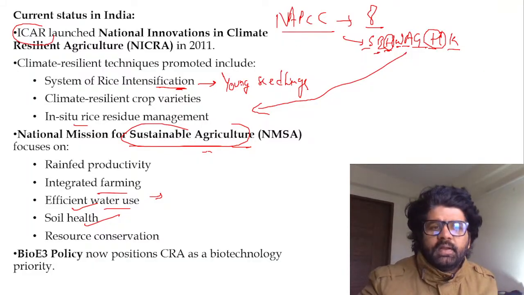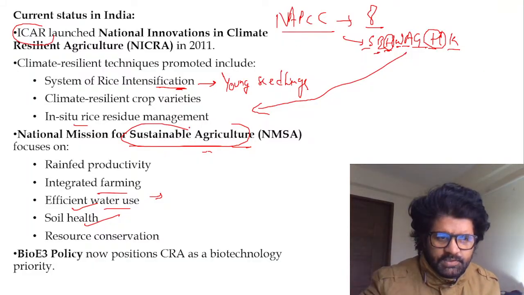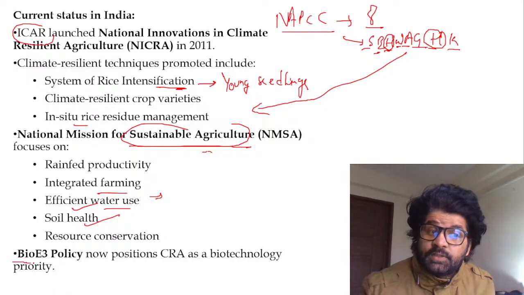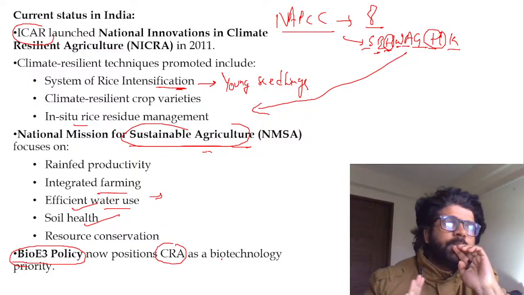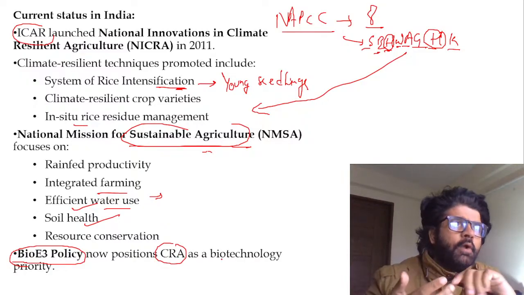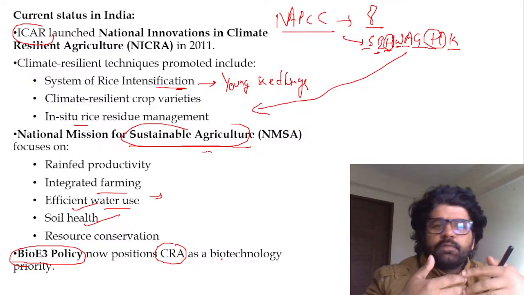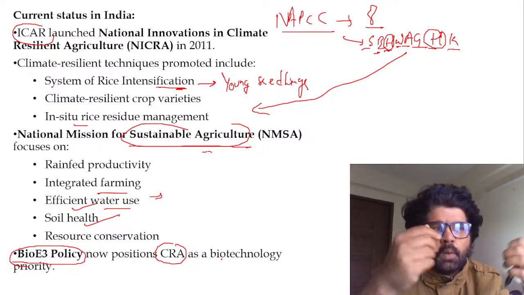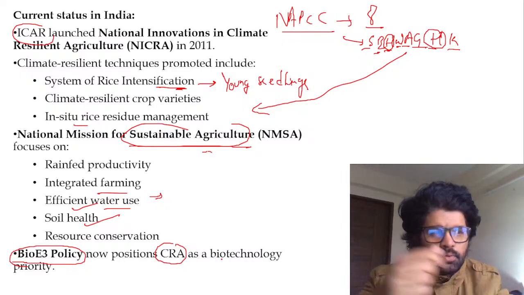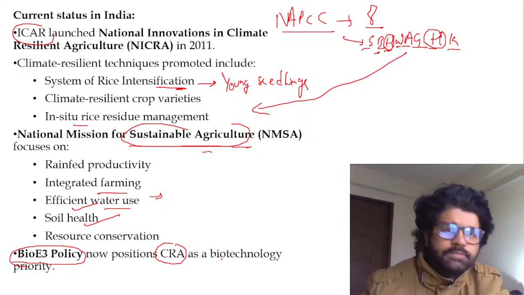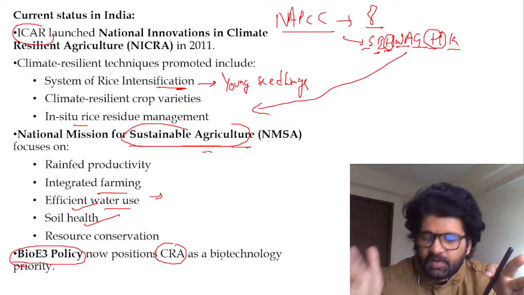So climate resilient agriculture techniques, and they are talking about all these things. Bio E3 policy. Now this is something new. What is the Bio E3 policy, which is now positioning CRA, climate resilient agriculture, as a biotechnology priority? We have just discussed that biotechnology can be anything. Fermentation of curd, that is biotechnology. Genome editing, that is biotechnology. Something happening in our body using microorganisms, that is biotechnology. So biotechnology is very extensive.